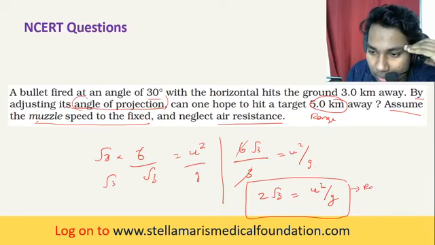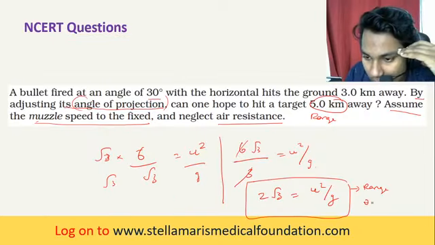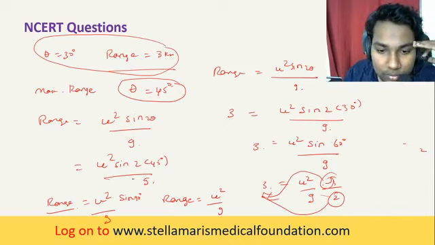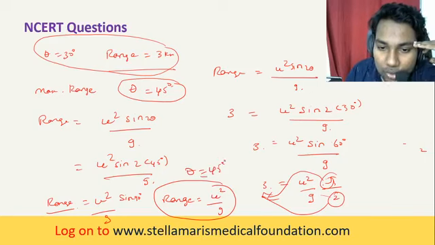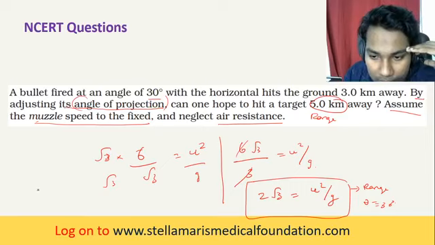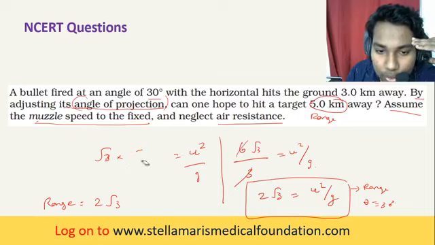Range when theta is equal to 30 degrees. Here we have found out the range when theta is equal to 45 degrees. So equate these two things, and you get this value, that is range is equal to 2 root 3. You understand? Range becomes 2 into root 3.